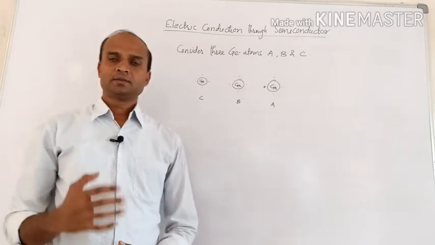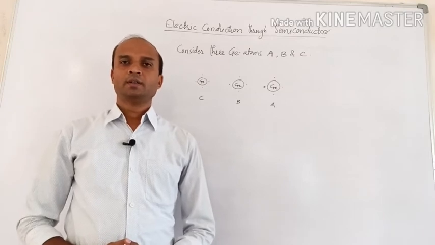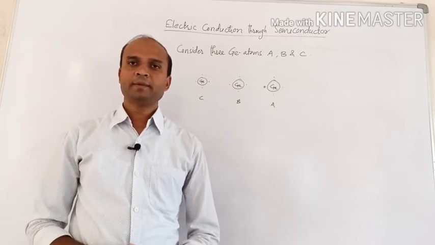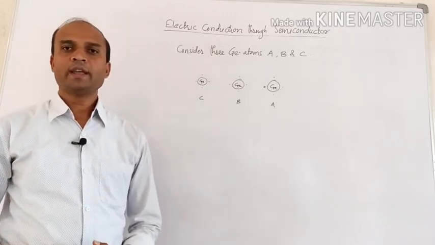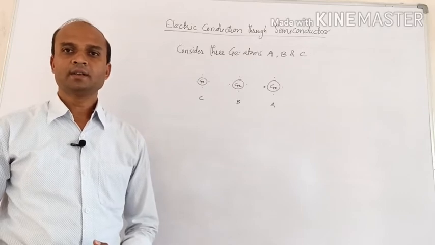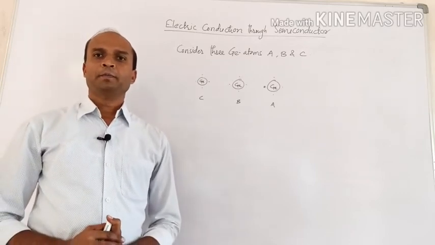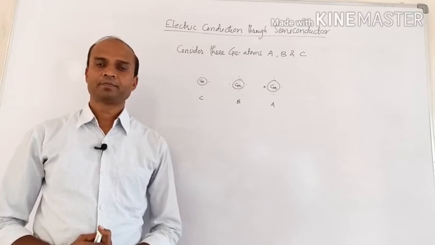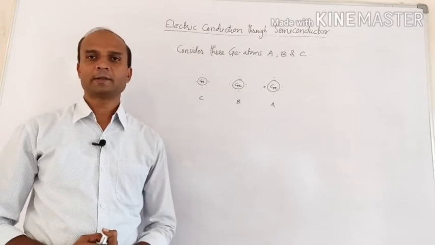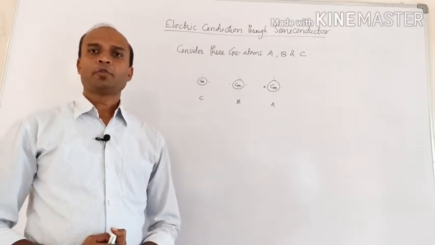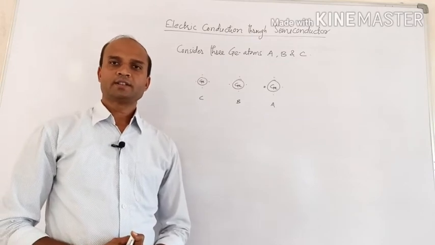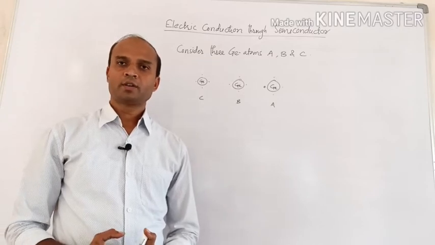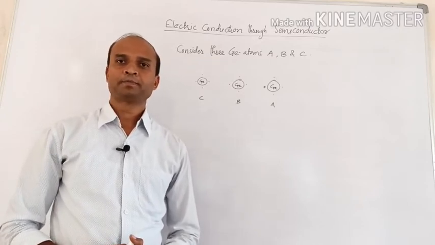Before that, as we know, the free electrons are present in the conduction band, while holes are present in the valence band, and both these charge carriers are responsible for electrical conduction in an intrinsic semiconductor, and the number of free electrons in the conduction band is always equal to the number of holes in the valence band.